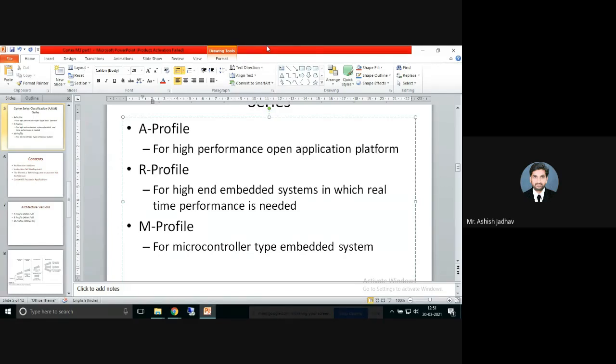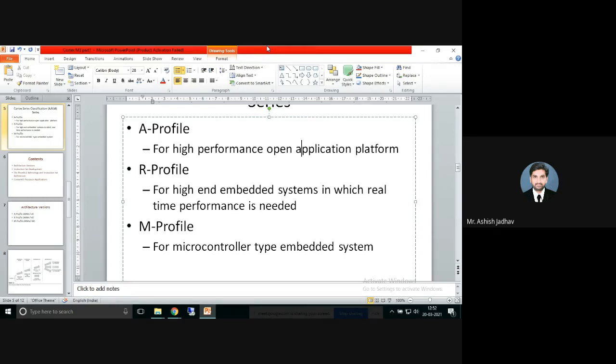Then, just to summarize, for R profile, we have this real-time high-performance processor. R profile means real-time high-performance processor, and it targets primarily real-time markets such as high-end braking systems and hard drive controllers, in which high processing power and high reliability is essential, for which low latency is required. Low latency means response time should be less. In that case, R profile processors are preferred.